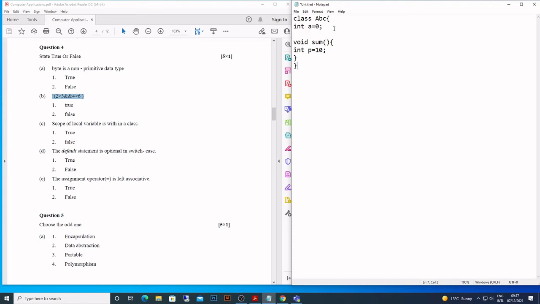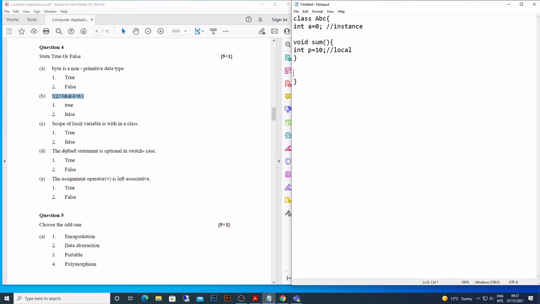Now which one is local, which one is instance? Well, this is an instance variable, and this is a local variable. Local variables are inside the methods. Instance variables are just after the class. We declare them, which means they are available from this bracket to this bracket.